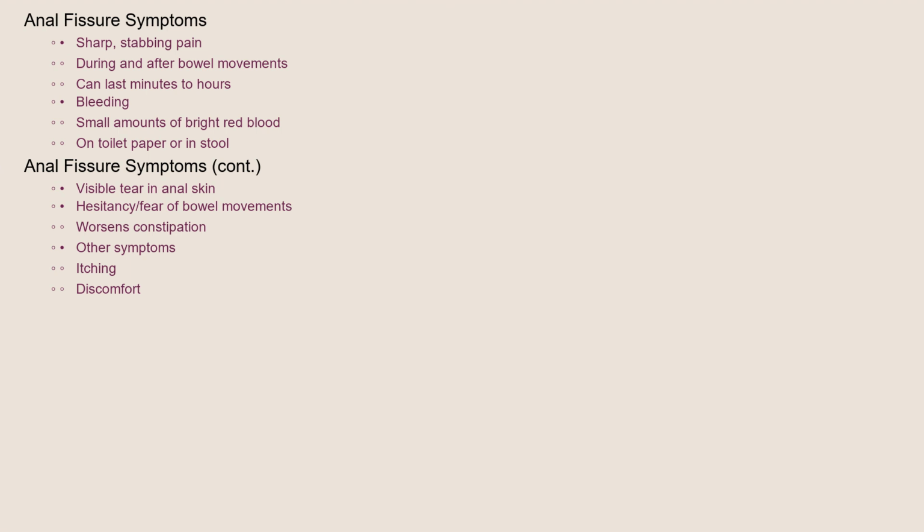The primary symptom of an anal fissure is sharp, stabbing pain during and after bowel movements. This pain can be quite intense and last for several minutes to hours. Many people also experience bleeding, usually small amounts of bright red blood on the toilet paper or in the stool. Some individuals may notice a visible tear in the anal skin. Due to the pain, there can be a hesitancy or fear of bowel movements, which can worsen constipation and perpetuate the problem. Some may also experience itching or discomfort in the anal area.